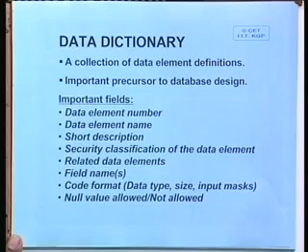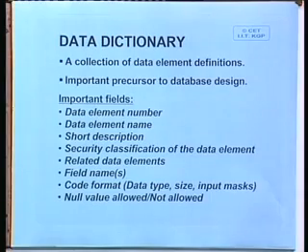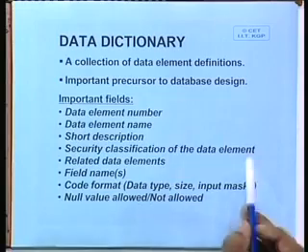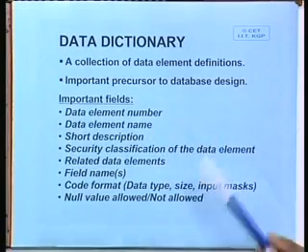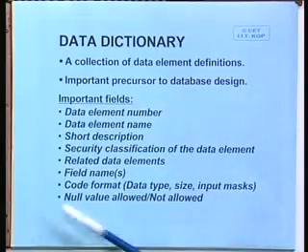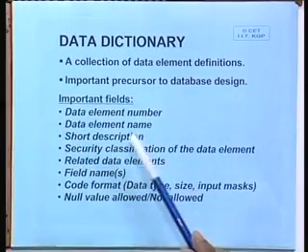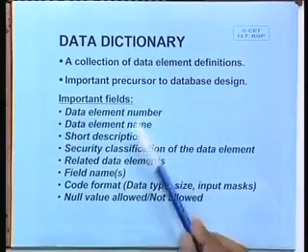As I have said, customer file should have customer number, customer name, etc. Each of these is a data element, but against each of these data elements you should have a complete data dictionary entry. What does this data mean? There should be a host of things.